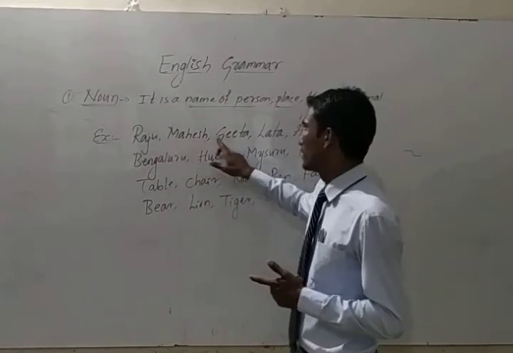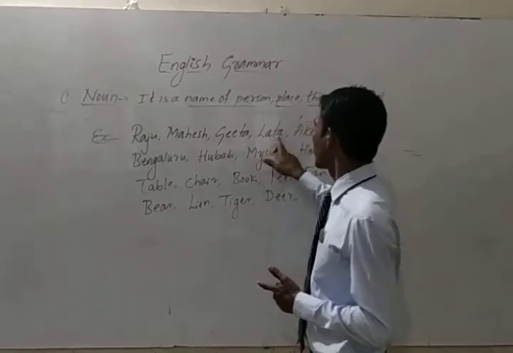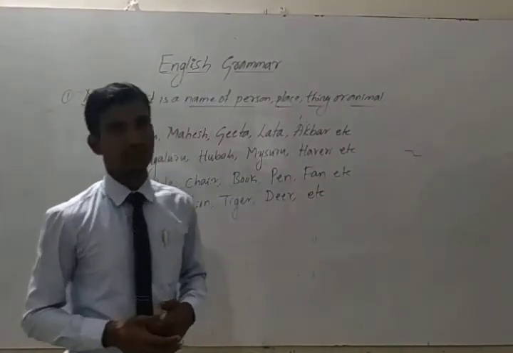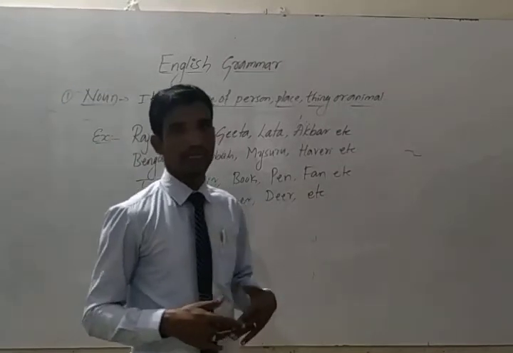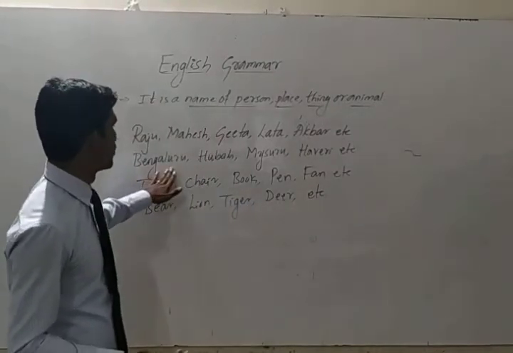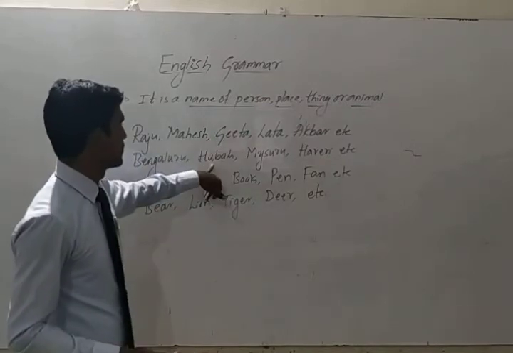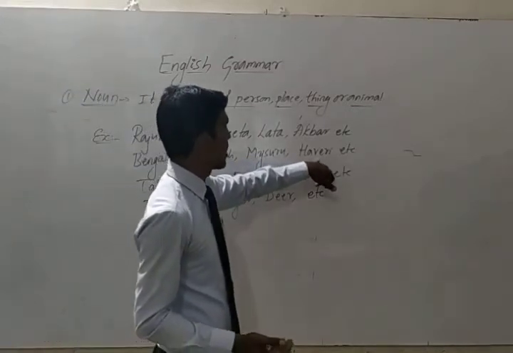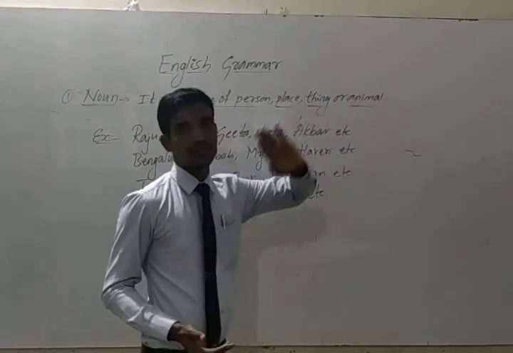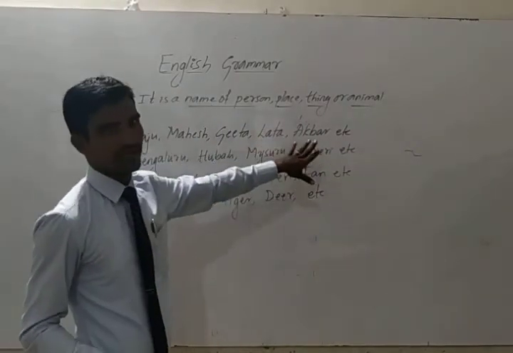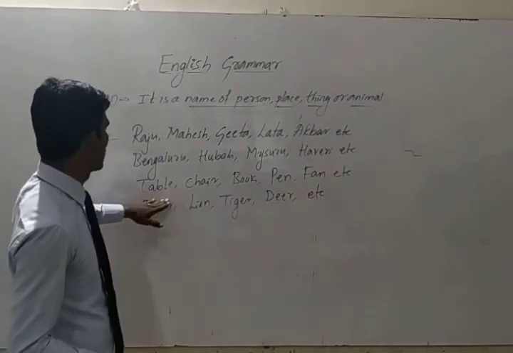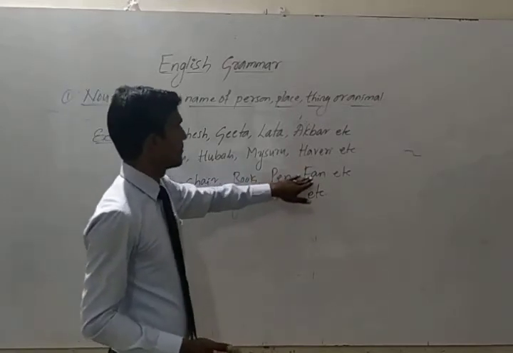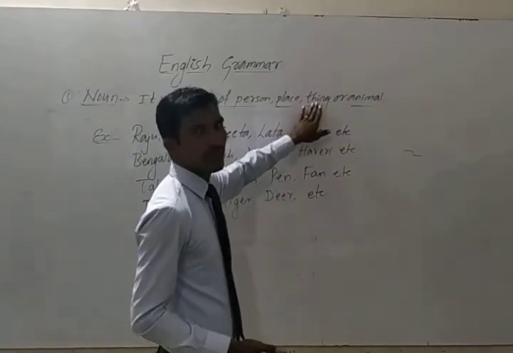Mahesh is the name of a person. Geeta is the name of a person. Lata is the name of a person. Akbar is the name of a person. Like this, etc. Many names. Correct? So many names. Basavaraj, Maharaj, like this. Next, Bengaluru is the name of a place. Hubli. Next, Mysuru. Next, Haveri. Like this, whatever you can write. I have given only 3 examples. Next, table, chair, book, pen, fan. These are the examples. Things.